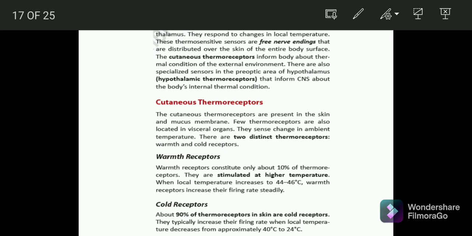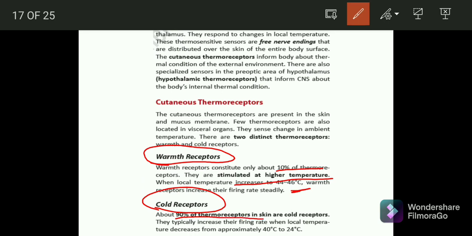The warm receptors contribute around 10% of the thermoreceptors and are stimulated at higher temperatures, increasing at about 44 to 46 degrees centigrade. The cold receptors are present in 90% of thermoreceptors, and they typically increase their firing rate when the local temperature decreases from approximately 40 degrees to 24 degrees.